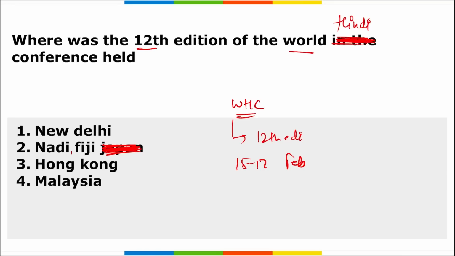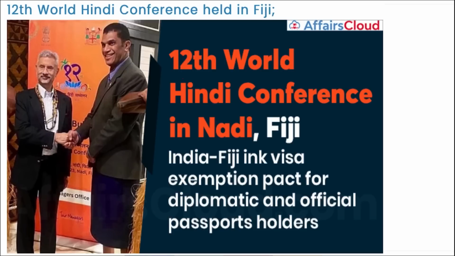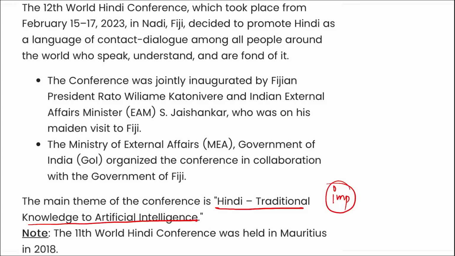The main theme of the conference that you need to remember is Hindi: traditional knowledge to artificial intelligence, and this is really important, friends. So, coming back, the 12th World Hindi Conference was held in Nadi, Fiji. The theme was Hindi, from traditional knowledge to artificial intelligence. And remember, this was the 12th edition.